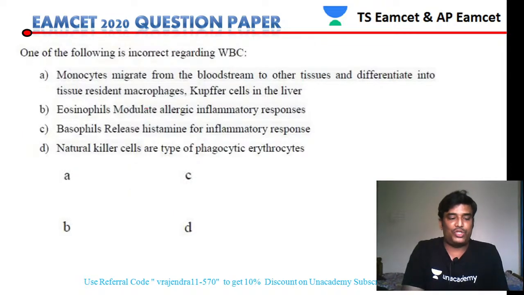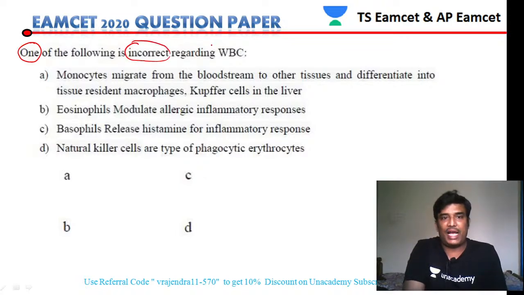Next, let us move to the next question. If you see the next question, it asks which of the following is incorrect about WBC. WBC means white blood cells. They are also called leukocytes.